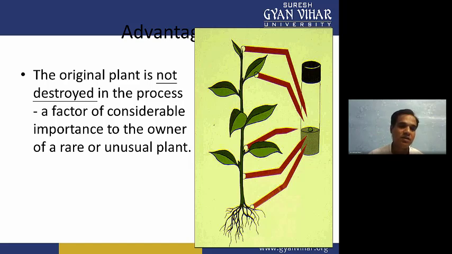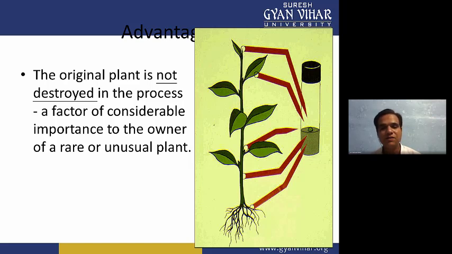Now, the original plant is not destroyed when we are culturing plant tissue. We are only utilizing small parts as an explant. You are not taking the entire plant, just a part of it, like a small portion of the leaf or a small portion of the apical bud. You can take the axillary bud, or a small portion of the stem or the root.